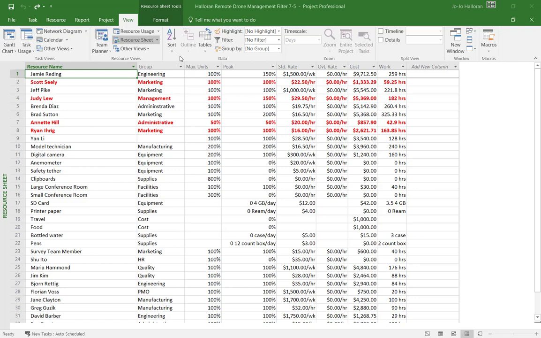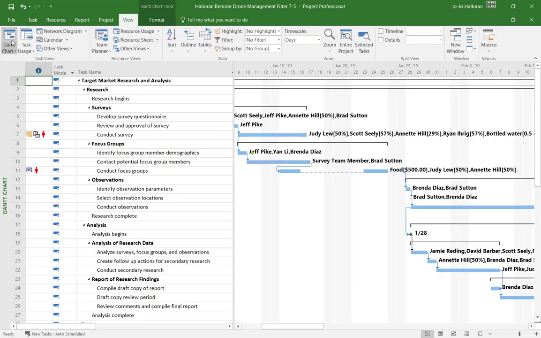Now, the first thing that we have to do, and unfortunately the book doesn't tell you to do that, and you may have had a little bit of problems because it does open up right away in the resource sheet view. Before we apply our filter, we want to get over in the Gantt chart view because we want to be able to see all our tasks, okay? So once we're in the Gantt chart view, where I just clicked on that first button, I see that I'm in the Gantt chart, okay?